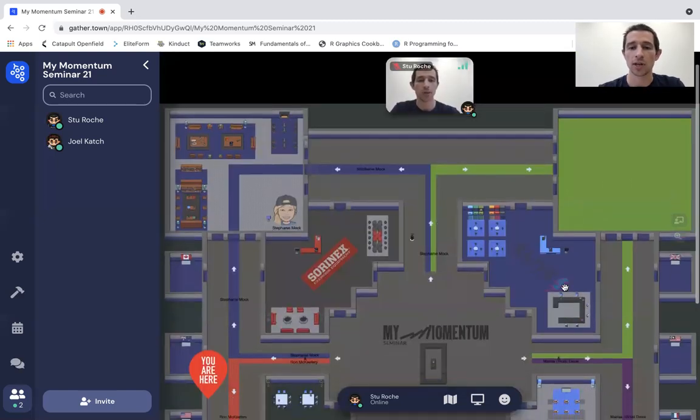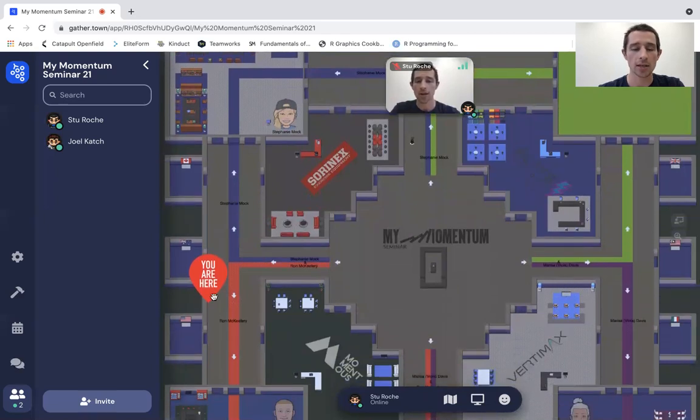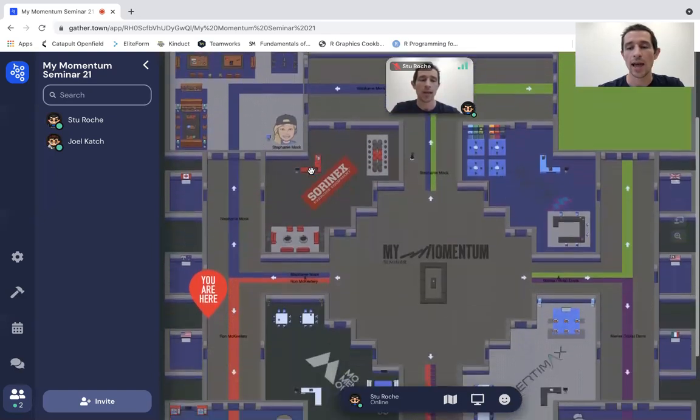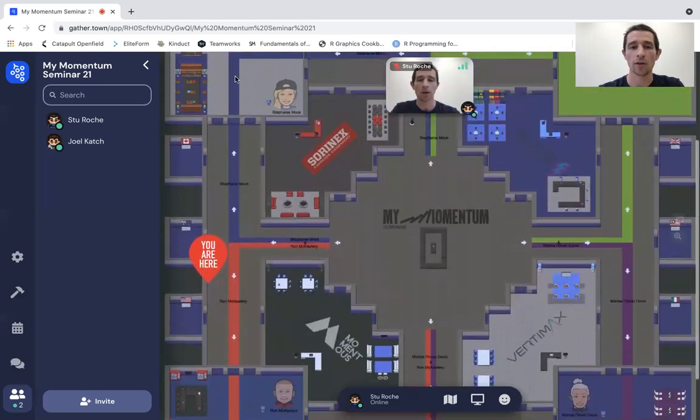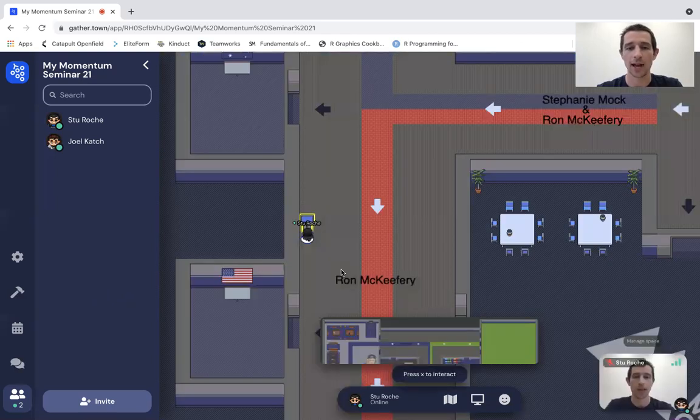You'll see on the screen, here is the full scale map of where we are. So you are here. I'm on the west side of this map, and you can see the whole layout of our entire map right here with our various different speaker rooms, our various different partners in performance rooms, and an interesting area up here, which will become a bit more relevant on the day itself. Okay, so you are here. I'm down in this segment. Let's try and find Joel. I'm going to hit X.